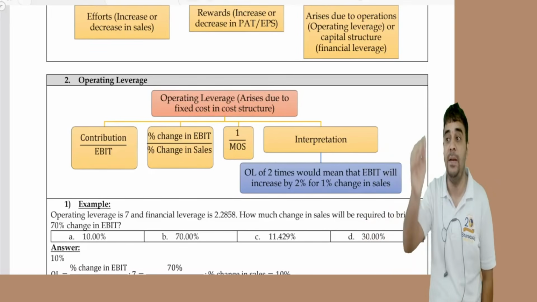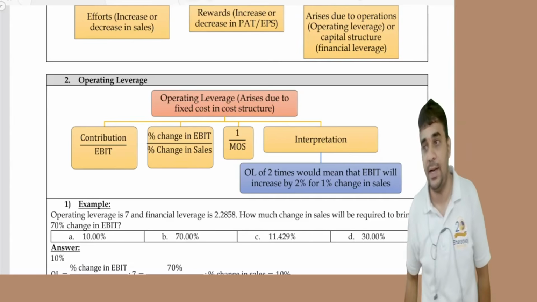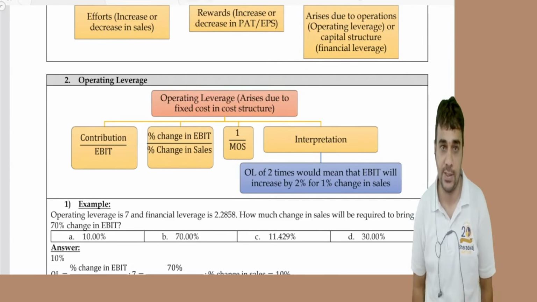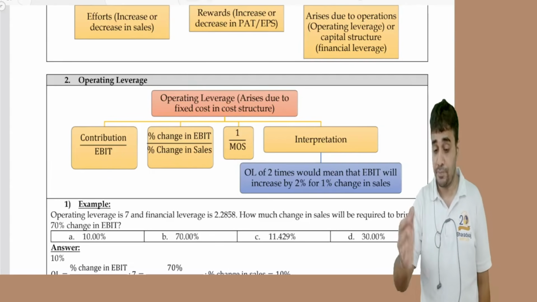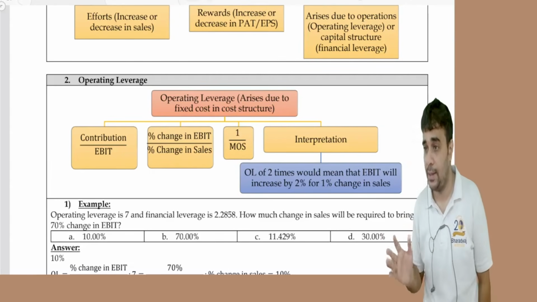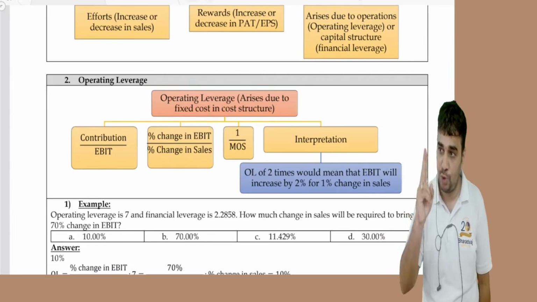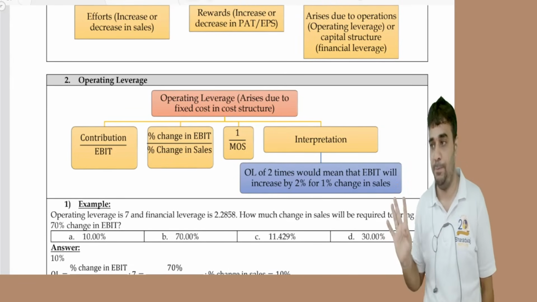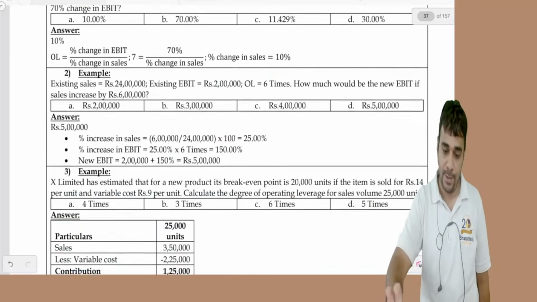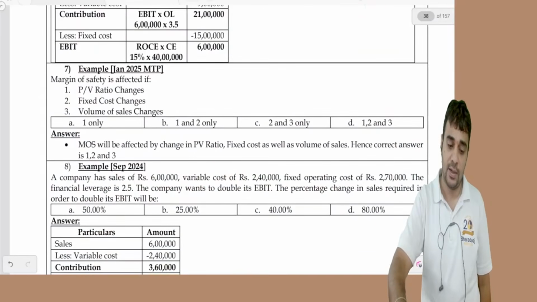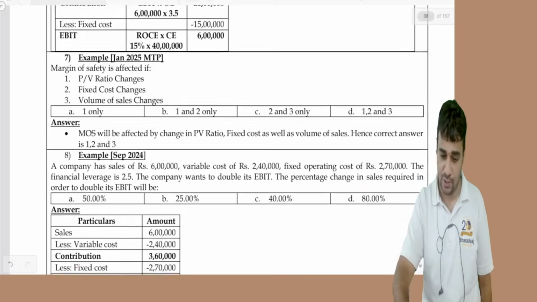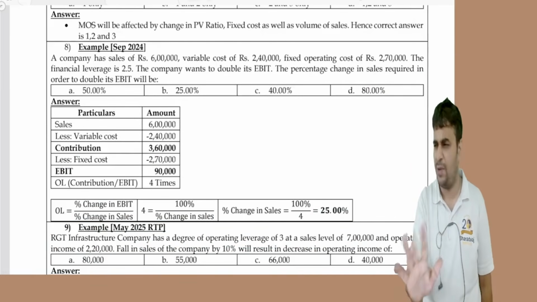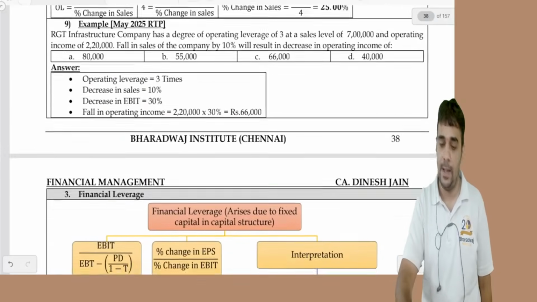Many questions on PBT and sales linkage they'll ask. PBT and sales linkage rather than EPS and sales linkage doesn't matter. Then FL of 2 times would mean that if EBIT increases by 2%, your EPS will increase by 4%. Then there are a lot of MCQs. Please practice all those MCQs. Some of them have come in exams like the September 24 exam, but all are very simple. You keep practicing the MCQs part.